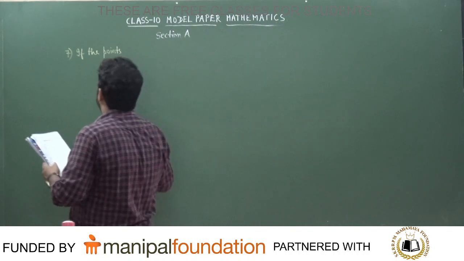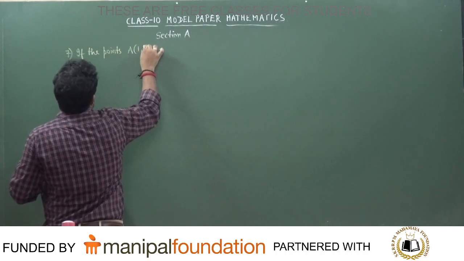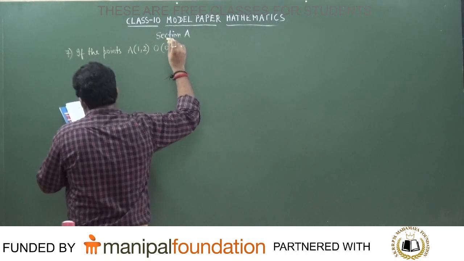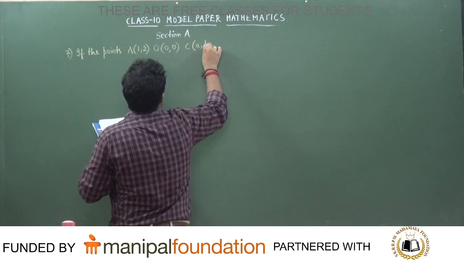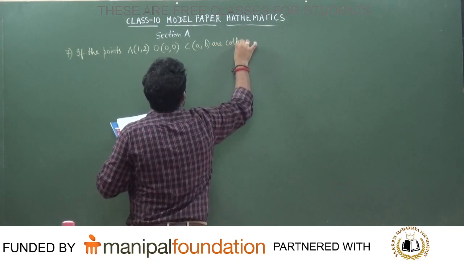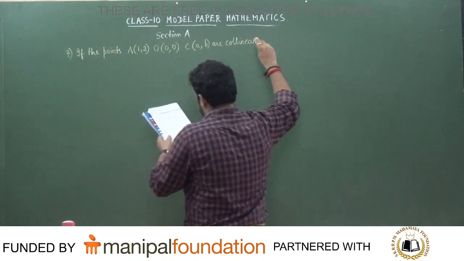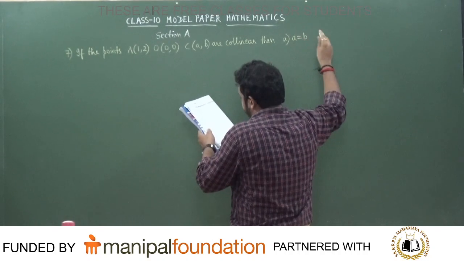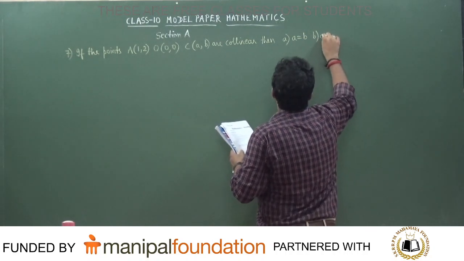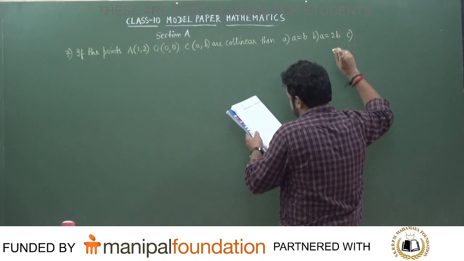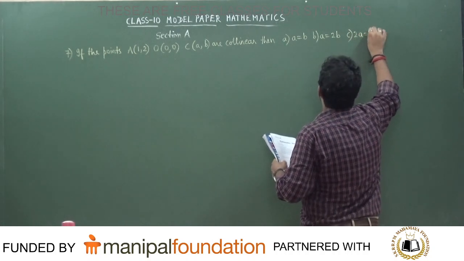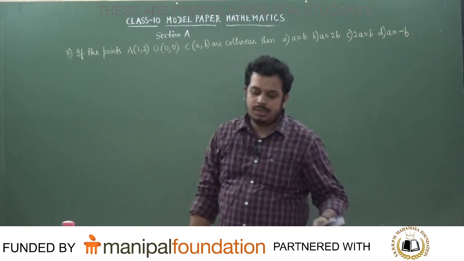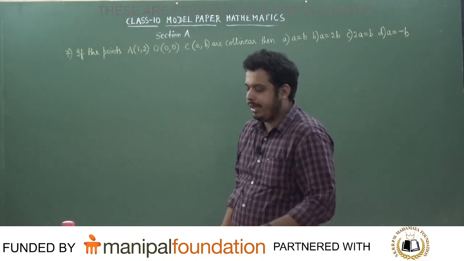If the points A1, 2, O0, 0, and CA, B are collinear, then which of the following is correct? Then A is equal to B, A is equal to 2B, 2A is equal to B, A is equal to minus B. Which of the following is correct is the question.